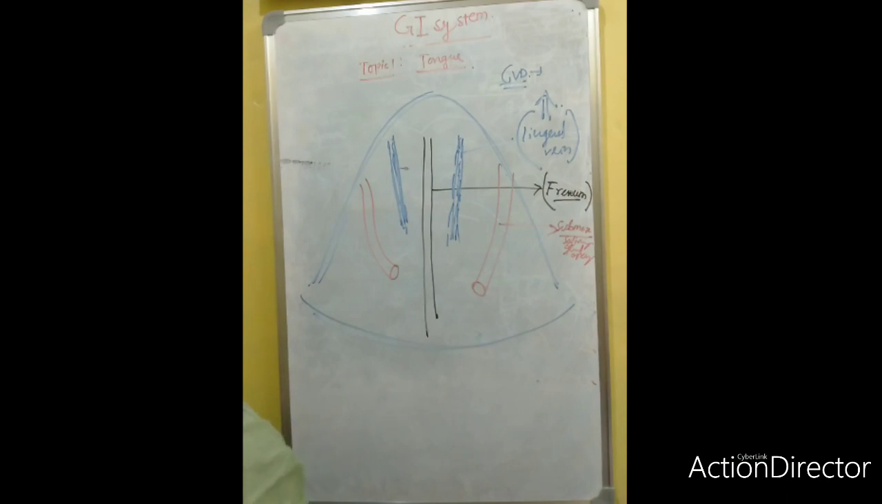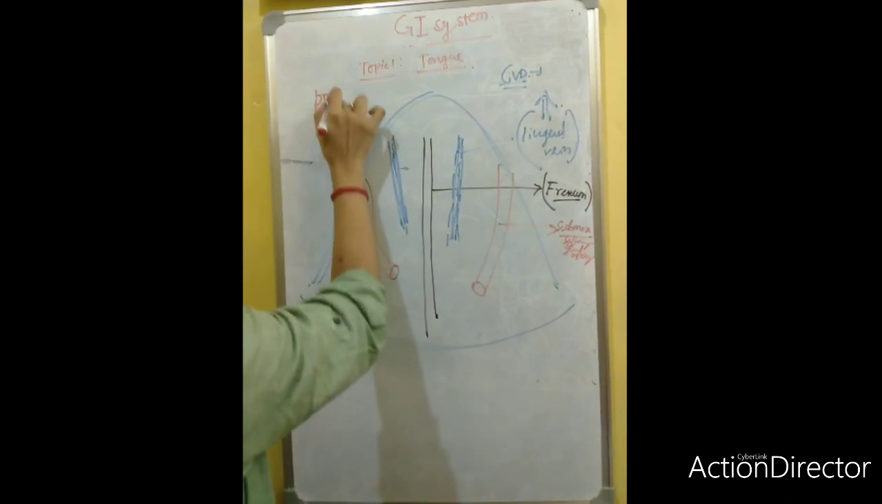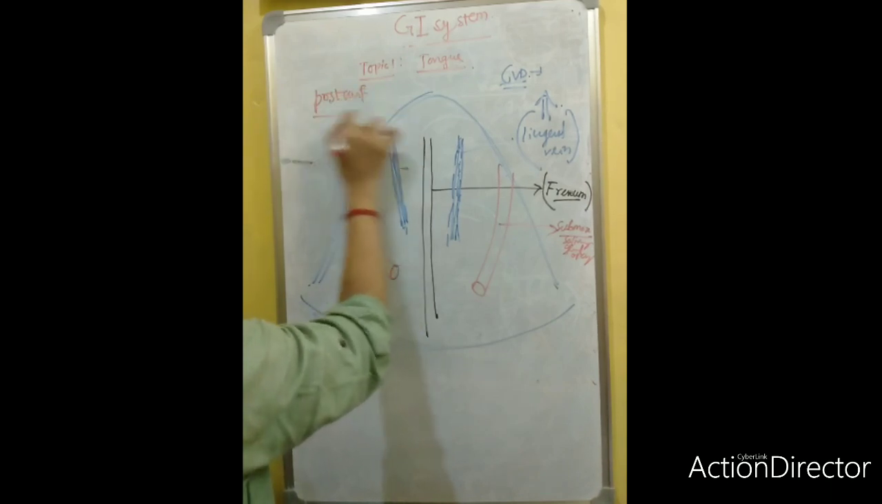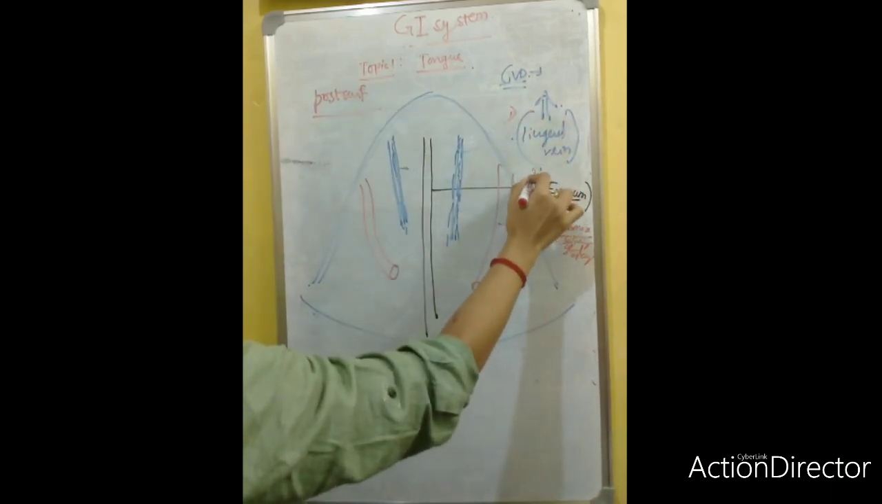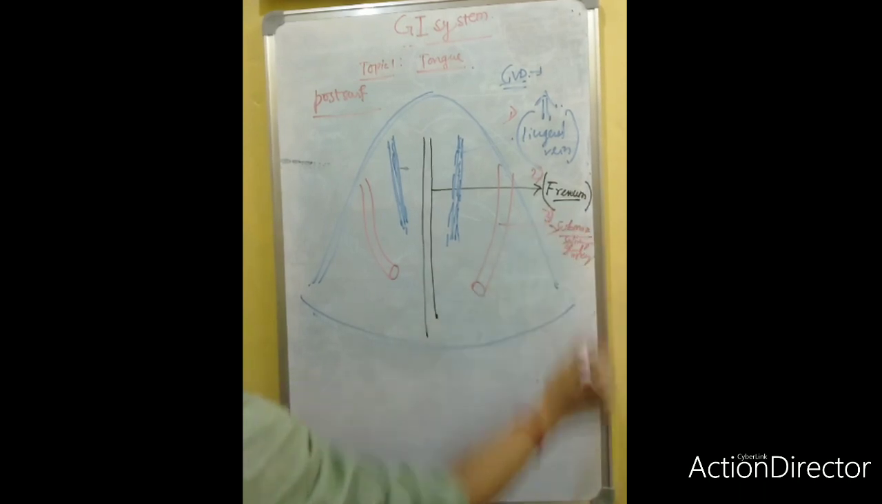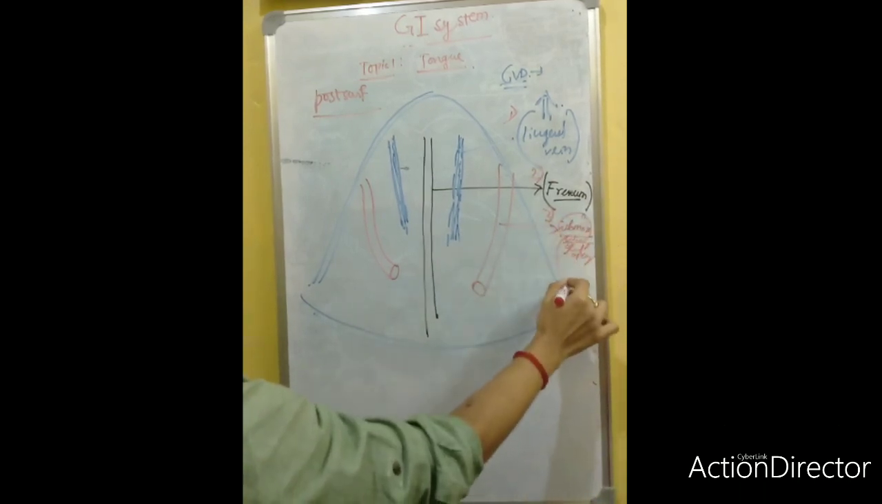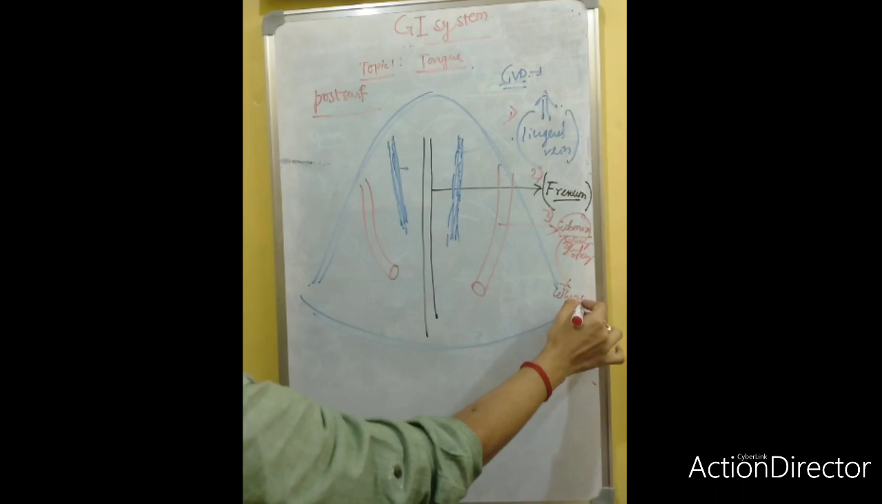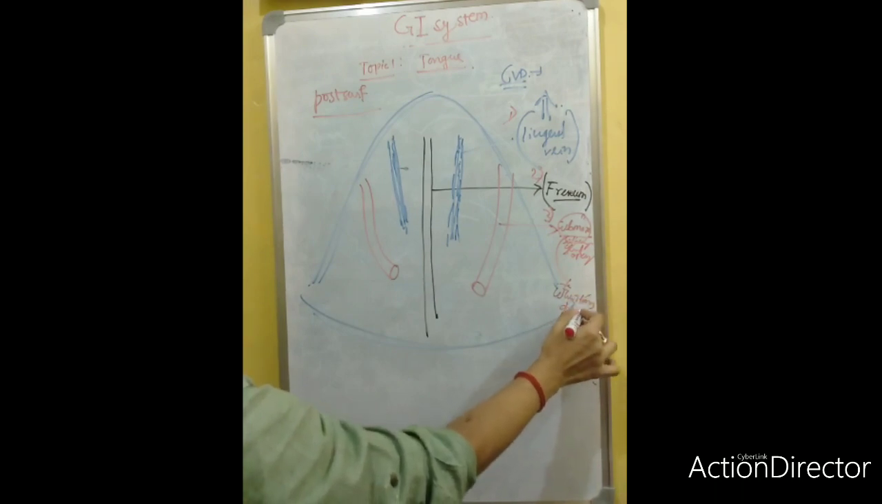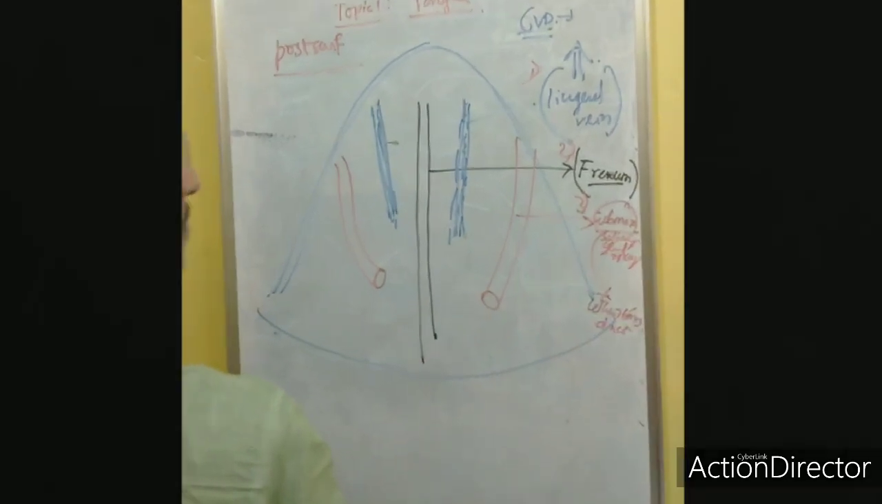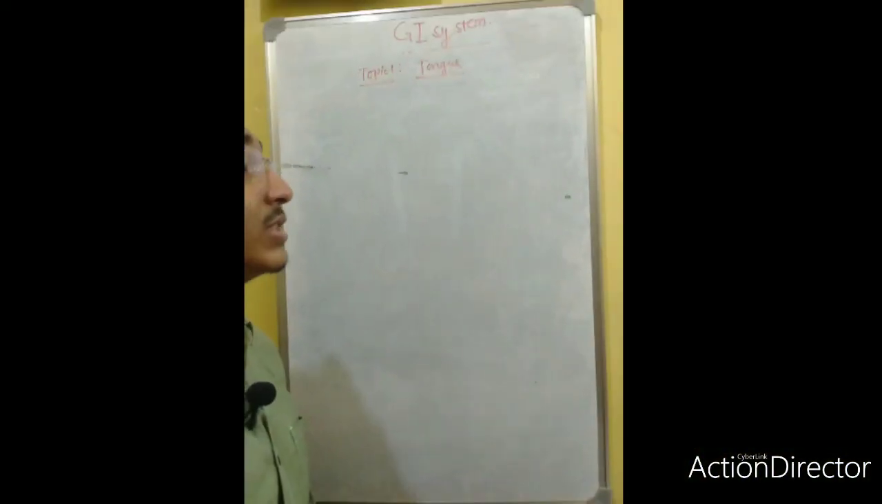Clear? These are the structures usually found on the posterior surface of the tongue. What are the three structures? Lingual vein, frenum, and the submaxillary salivary gland. What is the duct known as? It's called the Wharton's duct. Clear? Okay.